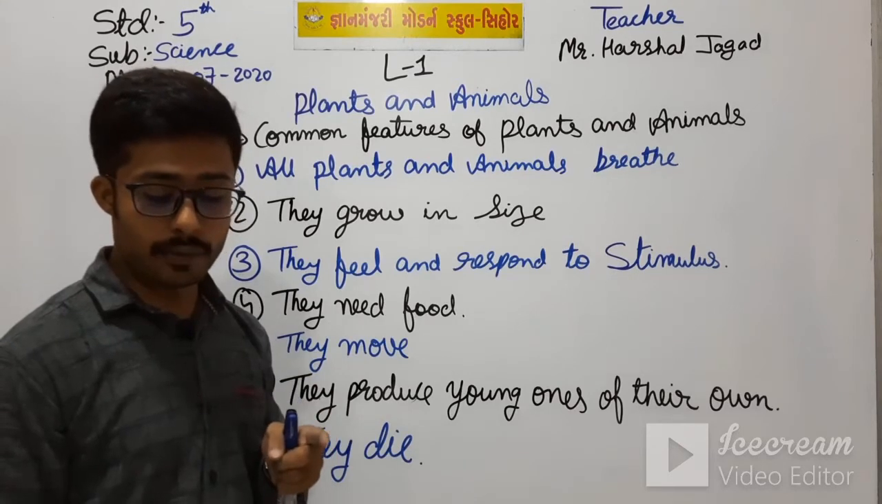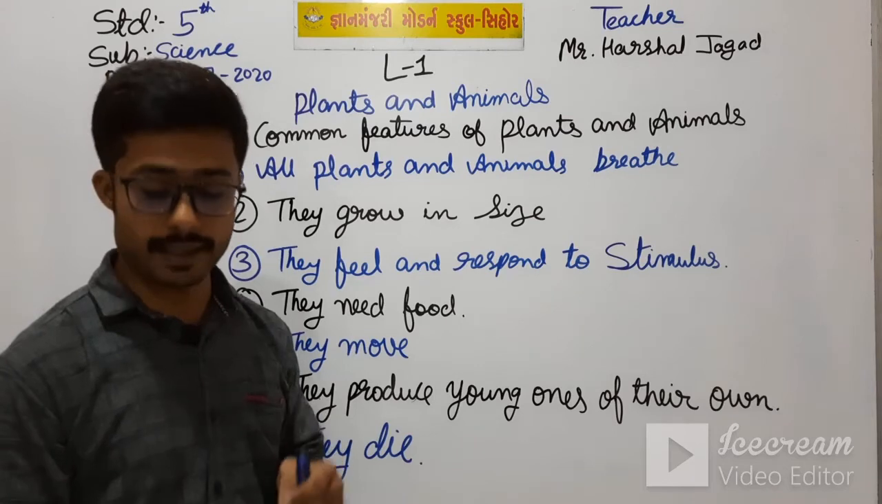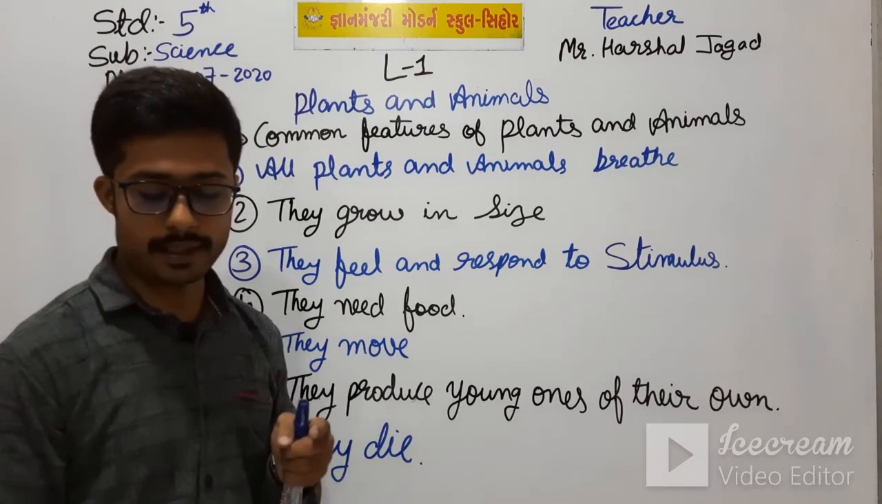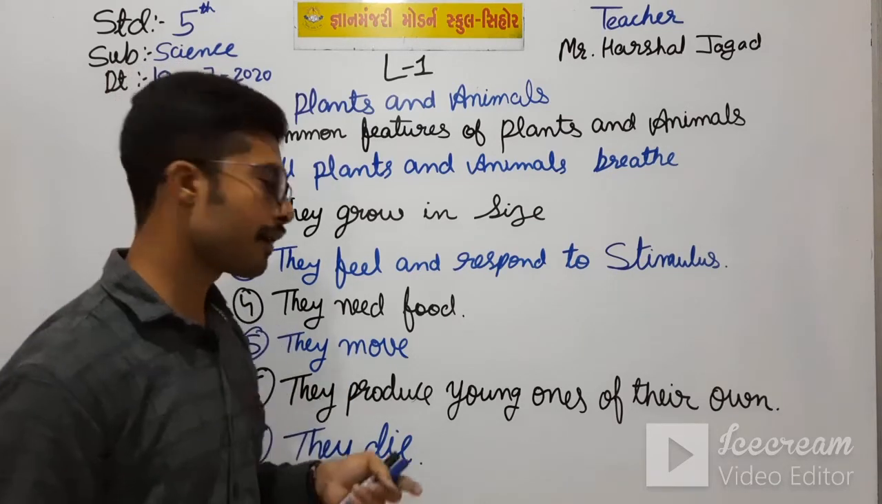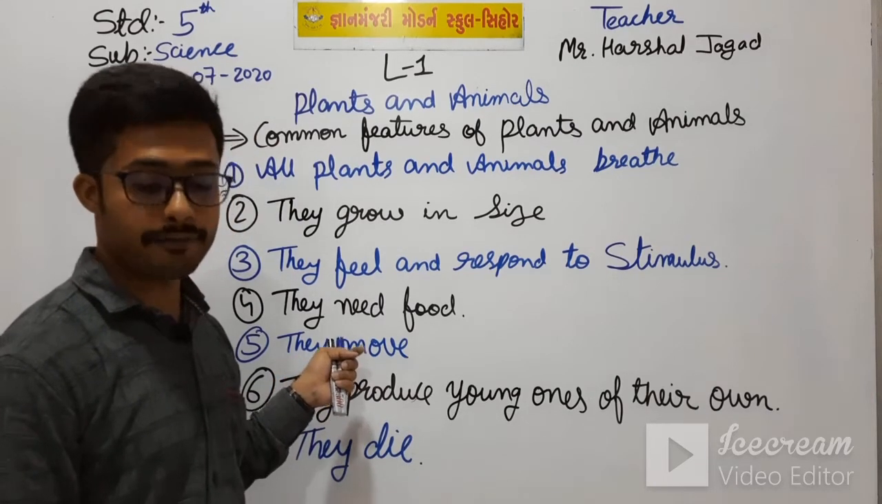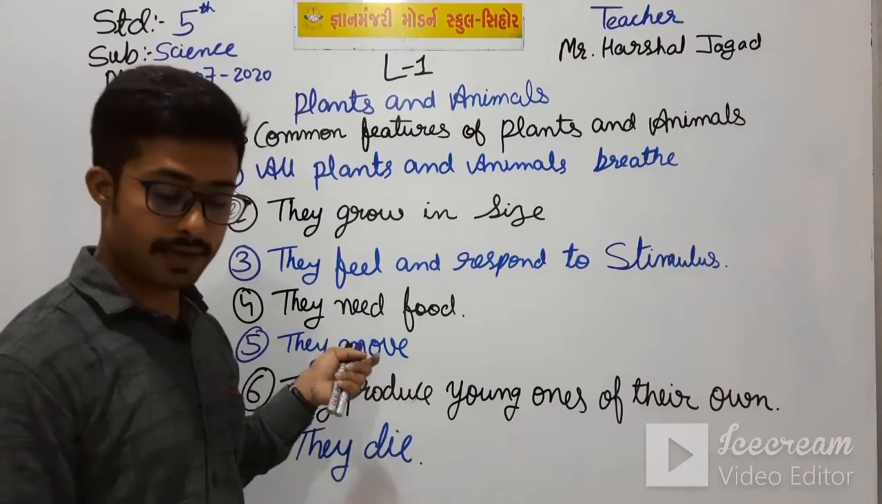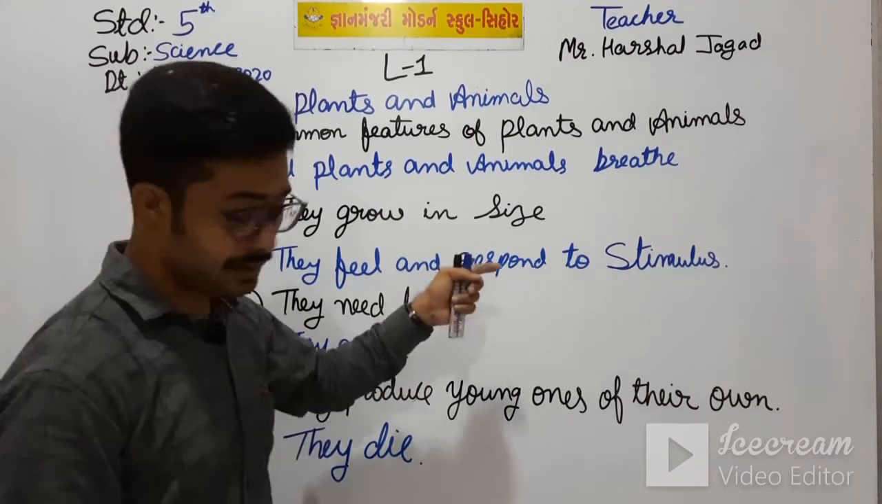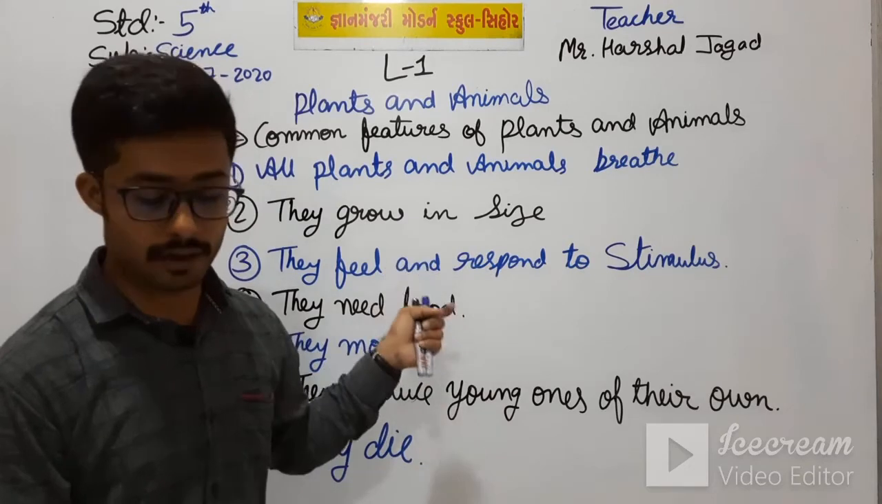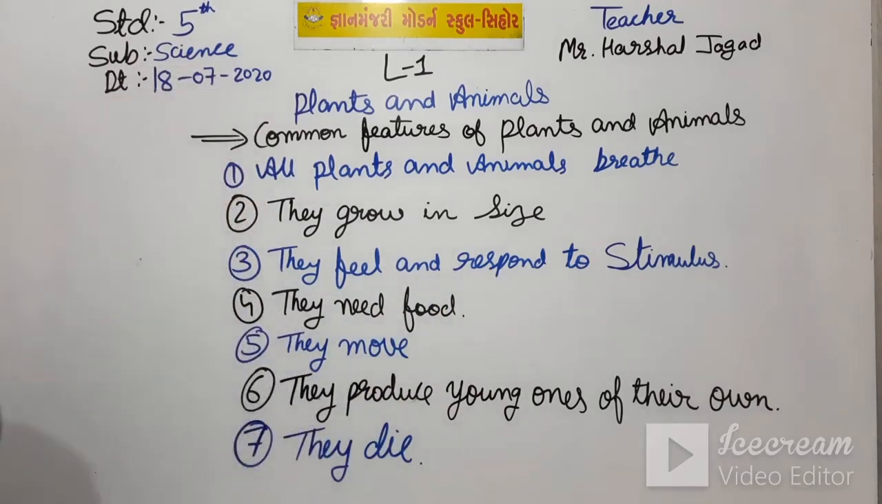Others can grow into new plants from cutting, grafting, layering of the stems, or from the roots of the parent plant, which means they grow from cutting, grafting, layering of stem or roots of the parent plant, and animals reproduce by laying eggs or by giving birth to young ones. Okay students,